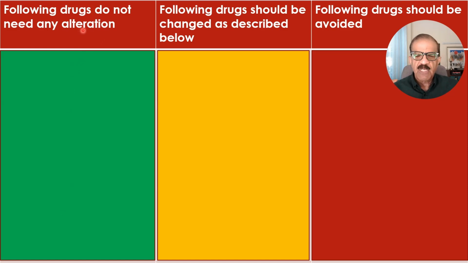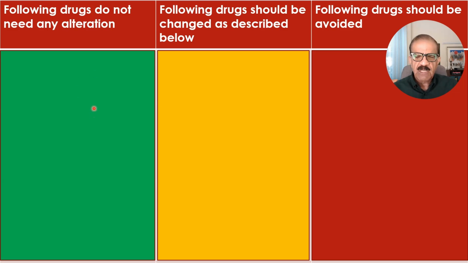Of course, if the patient is taking them 3 times a day, because the afternoon meal will be missed, the afternoon dose will also be missed. But twice a day, the morning dose will be taken with the sahri and the night dose will be taken with the iftari with no other modification. The drugs which appear here have high potential of causing hypoglycemia and should generally be avoided during Ramadan. And the medicines which appear here have potential of causing hypoglycemia, but little modification in their dosage or timing can avoid that risk.